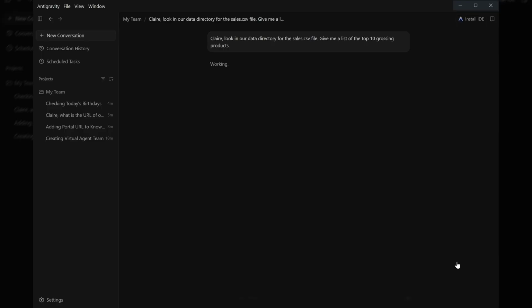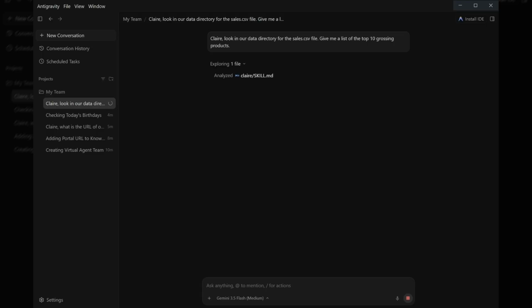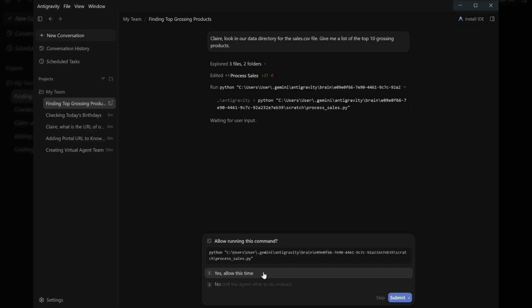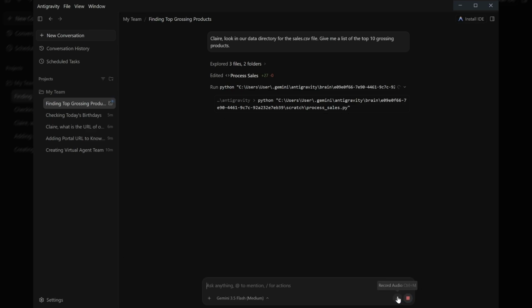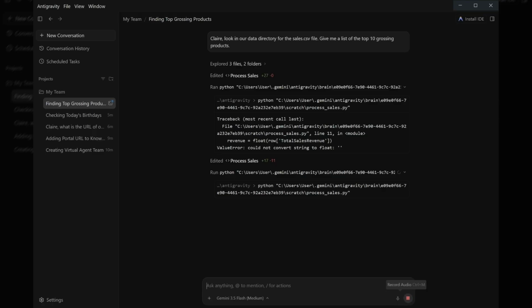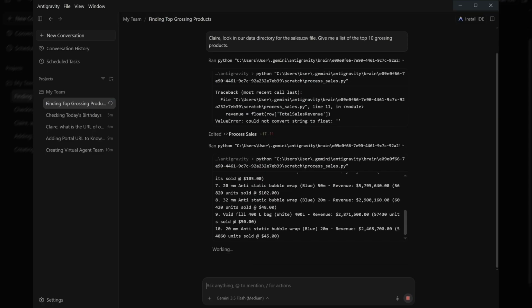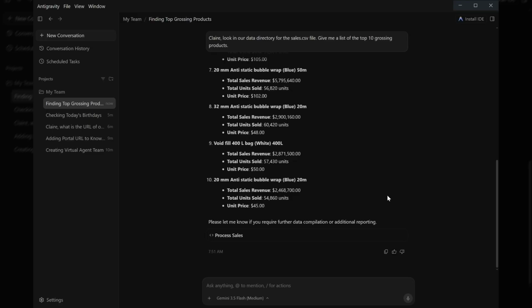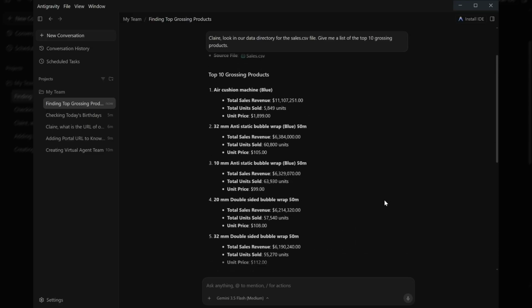In a new conversation, ask Claire, look in the data folder, find sales.csv, and give me the top 10 grossing products. Because our data is in a raw format, Gemini will examine your environment and determine the best way to write scripts that will read the raw data, parse it, and perform calculations that are needed to generate our report. When prompted to run the scripts, we give Anti-Gravity permissions to run the report.